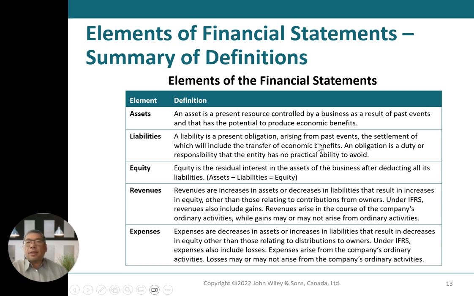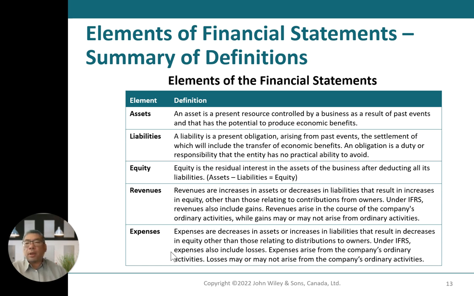A liability, however, is a present obligation arising from past events, the settlement of which is expected to result in a transfer of economic benefits. An obligation is a duty or responsibility that the entity has no practical ability to avoid.